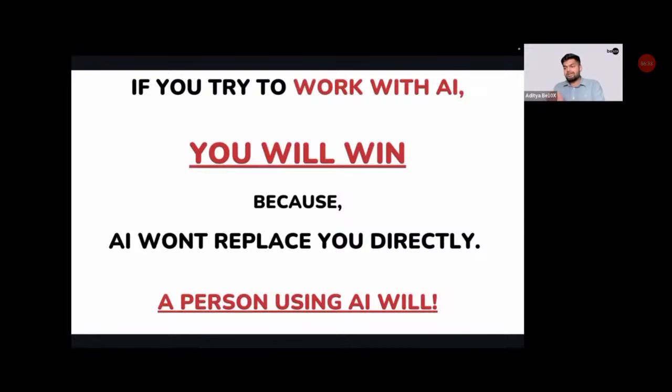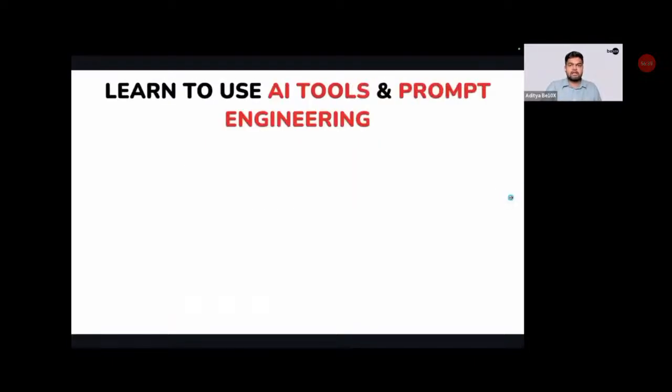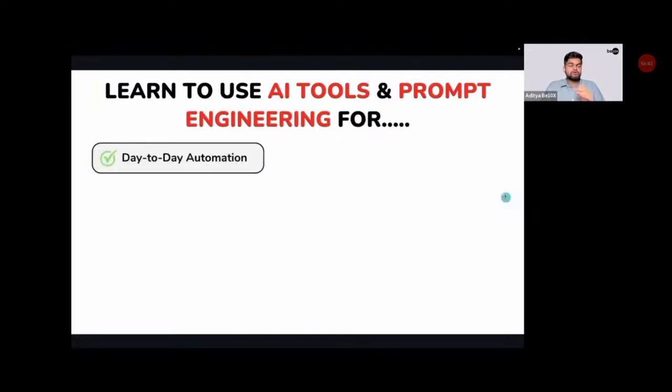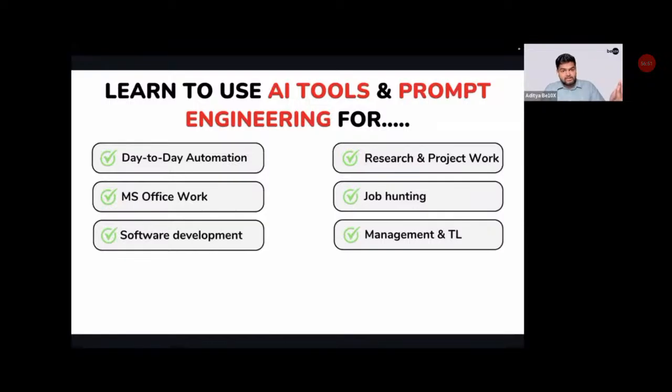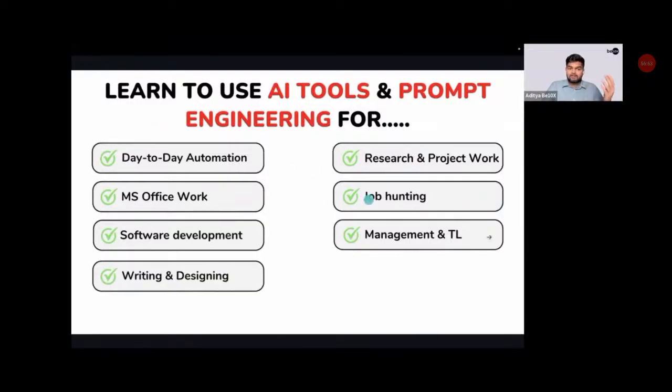That's why people who are not leveraging AI are getting laid off, and people who are leveraging AI are getting aggressive salary hikes and aggressive promotions in 2025. So you can learn. You can use AI tools and prompt engineering for your day-to-day work automation, your research and project work, your daily office work, your job hunting, your software development and software testing work, your management and team leadership, your designing work.